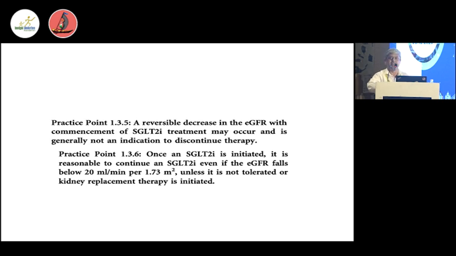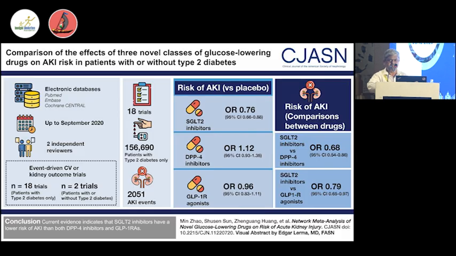But with ACEs and ARBs, if you give them to patients who have not developed kidney disease, say a creatinine of 0.8, GFR more than 80, no proteinuria, there is no preventive capability of such drugs in terms of nephropathy. But SGLT2 inhibitors, by their inherent anti-glycemic action, have this action, so they can be used as the first line of agents in such cases.